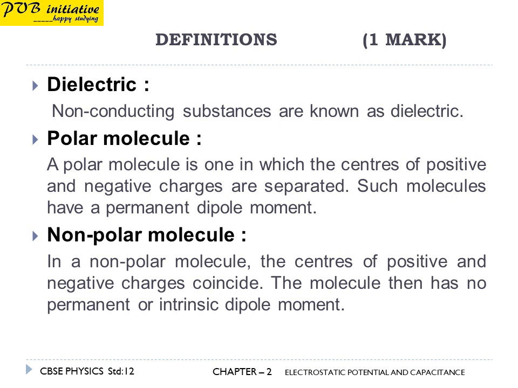Next definition, polar molecule. A polar molecule is one in which the centers of positive and negative charges are separated. Such molecules have a permanent dipole moment. Next definition, non-polar molecule. In a non-polar molecule, the centers of positive and negative charges coincide. The molecule then has no permanent or intrinsic dipole moment.